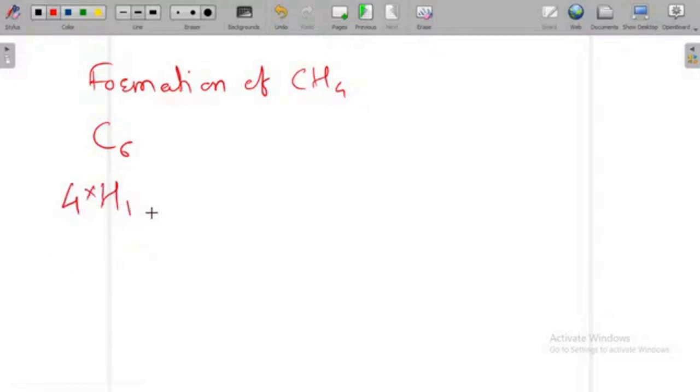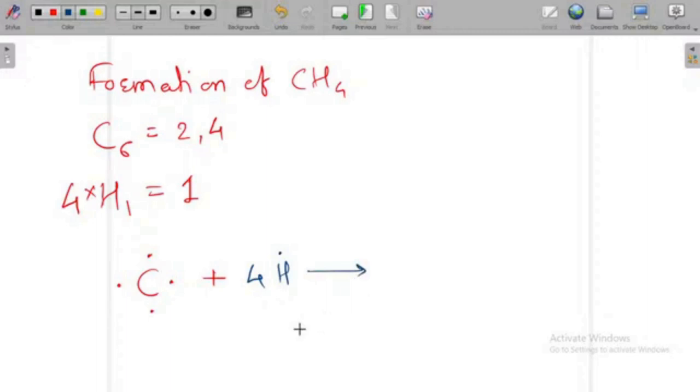Hydrogen has atomic number 1, therefore each hydrogen has 1 electron in its last orbit. What about this carbon? It's 2 and 4. So carbon has 4 electrons in its last orbit. So how to write the 4 electrons? Here if you see the carbon, its 4 electrons are written like this. Okay, and there are 4 hydrogen atoms, and the hydrogen atom's electron is given like this, suppose.